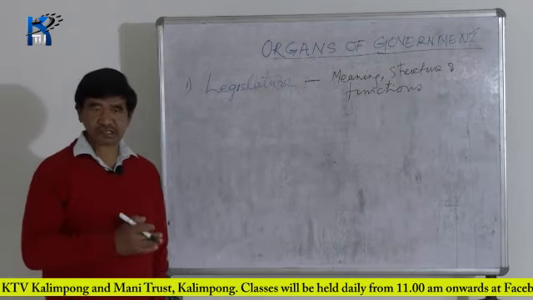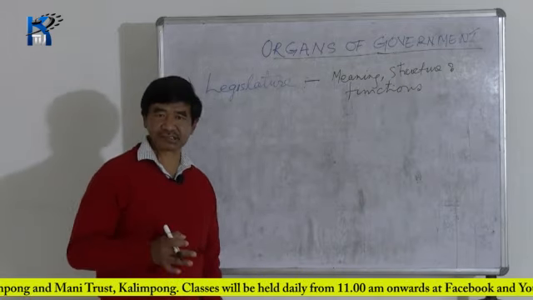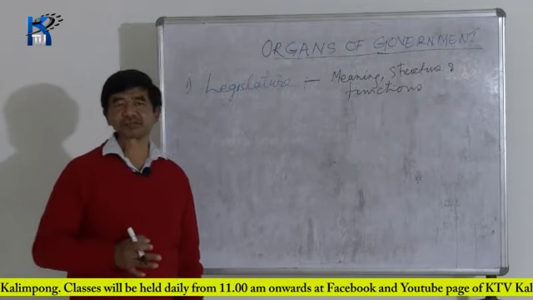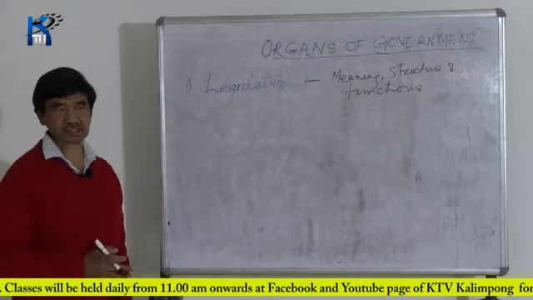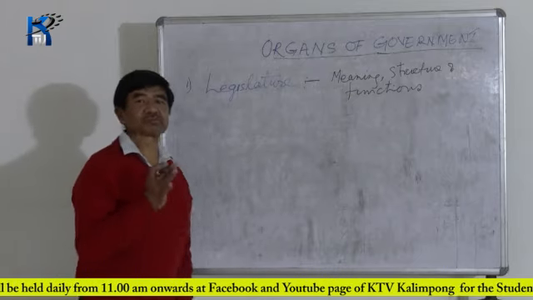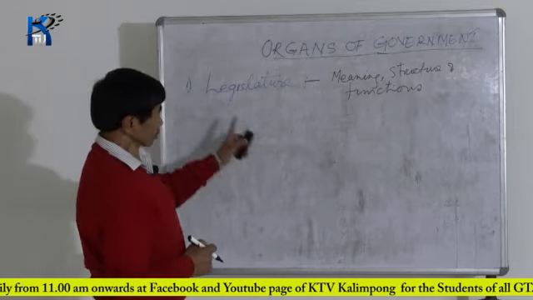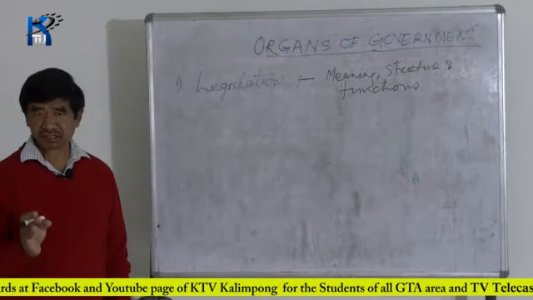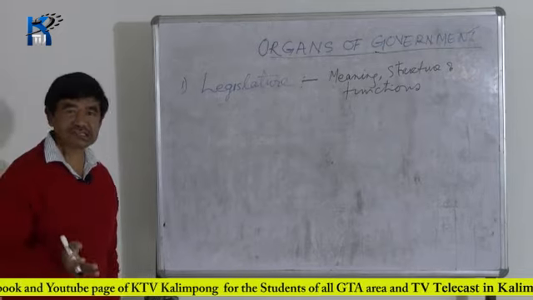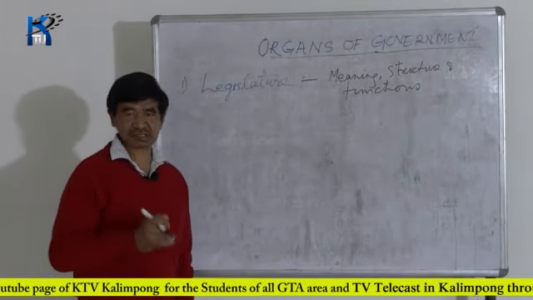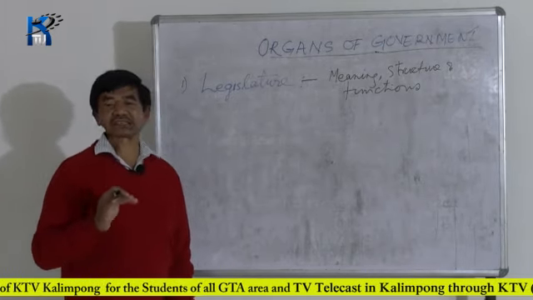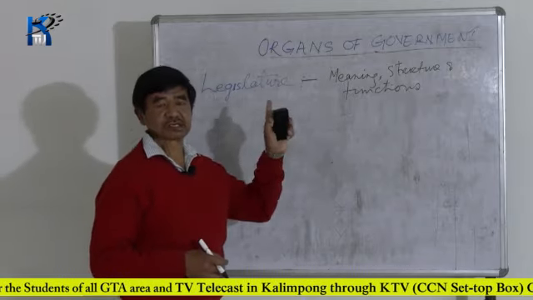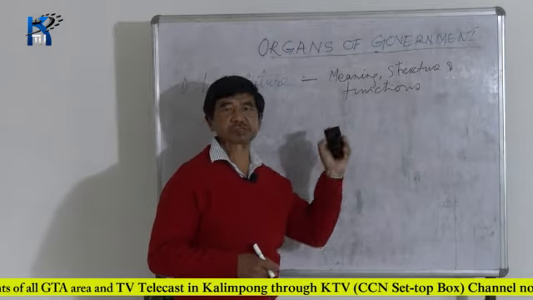There must be some person to frame, to make that law. Last time also I told you legislature is that organ of the government which makes the law, which passes the law, or which enacts the law.